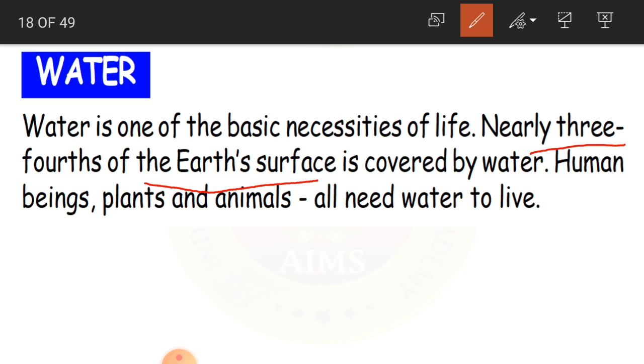Now children, where can we see water? We can see it in rivers, seas, oceans, wells. All these areas are filled with water. Okay children, human beings, plants and animals all need water to live. So as we said, all the living organisms need water to live.